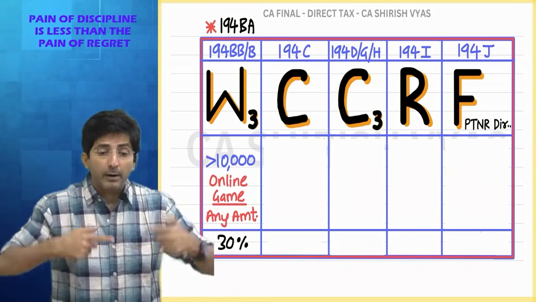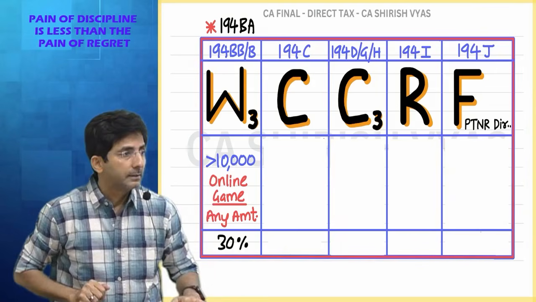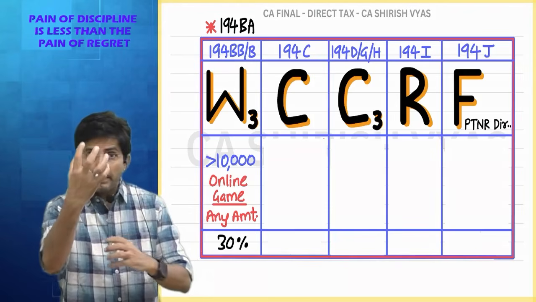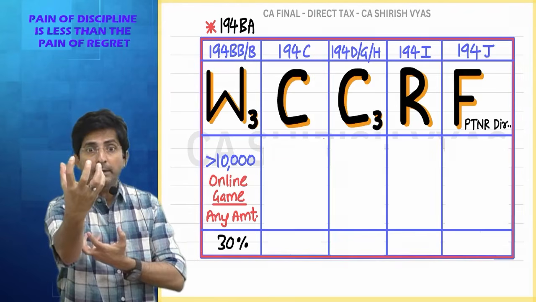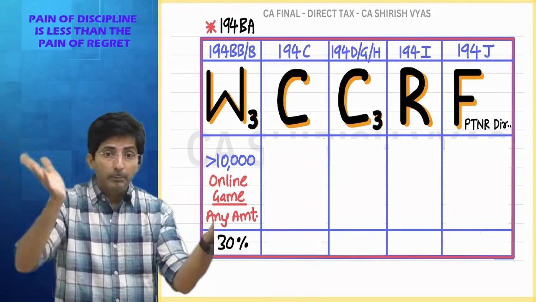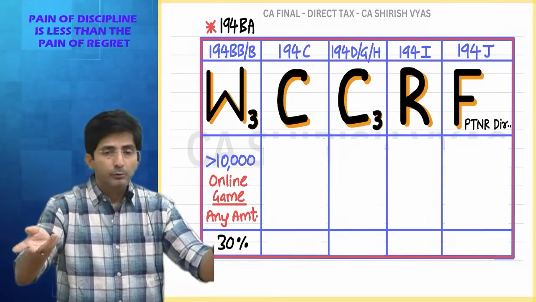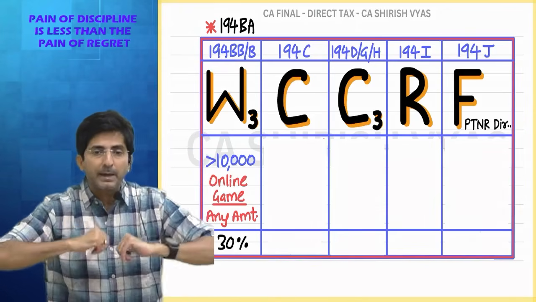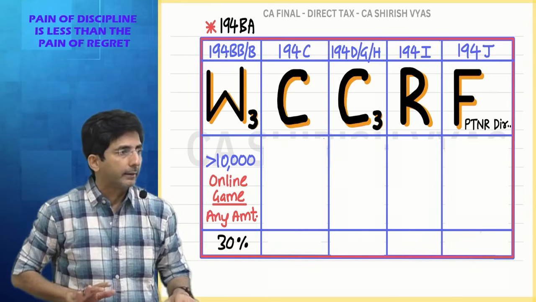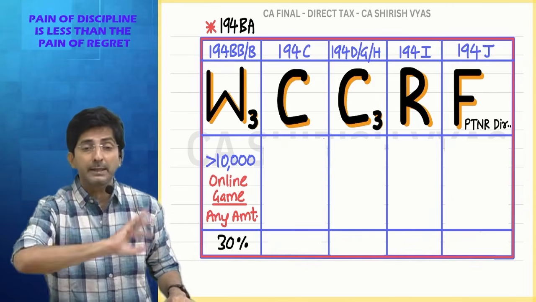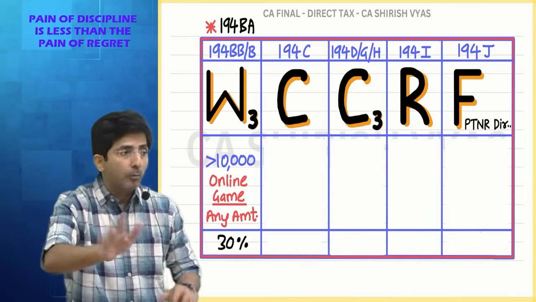If I tell him I want 100 benches, he will make 100 benches. If I want a camera in front of me, he will install it that way. If I want this paint, that paint, he will do the paint accordingly. So whenever someone does the work as per my requirement specification, it's a works contract. And trust me, you will find 1,000 examples. I will give many more, but later on.